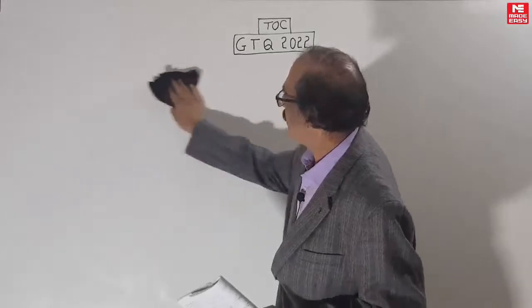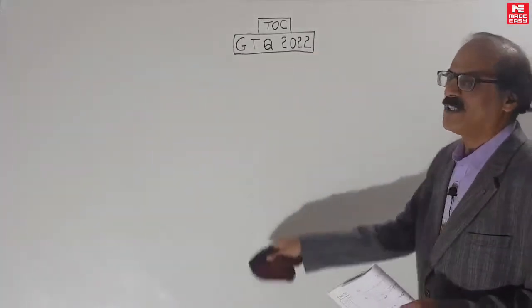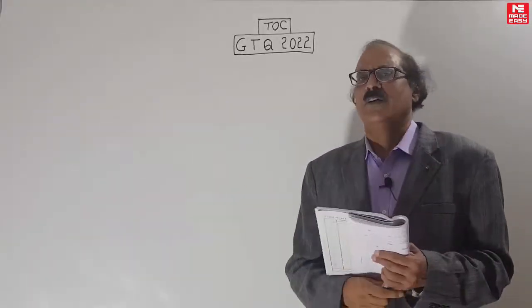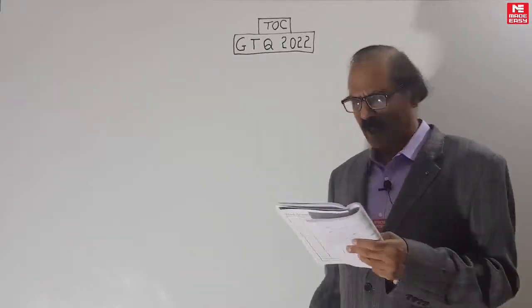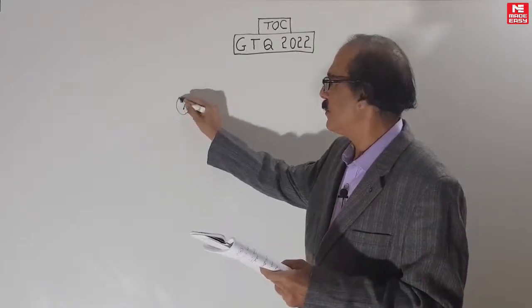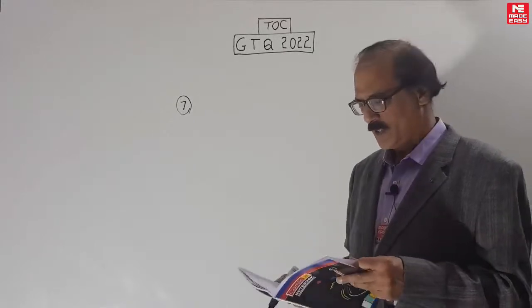I am addressing certain concerns because pumping length is a very tricky concept. If you don't understand this question, don't bother. It's not so important. But if it comes, it will become important because many people will make mistakes. It's just one question, but anyway, there is some chance. So, question number 7 is a minimum pumping length question.